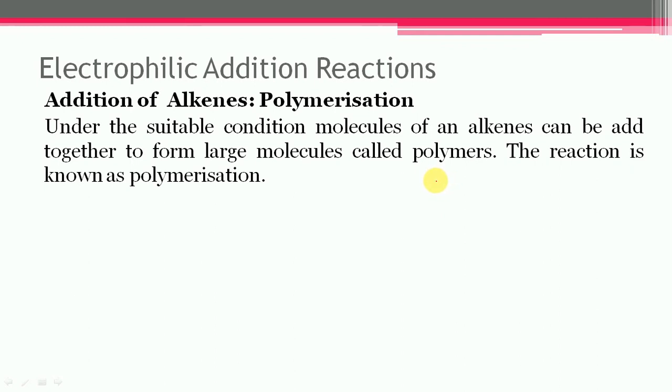The polymerization of alkenes is also known as addition polymerization or vinyl polymerization. In this case, polythene, polypropene and polystyrene can be formed by the addition of these different alkenes. So it is polymerization.